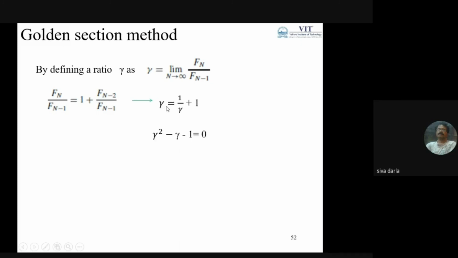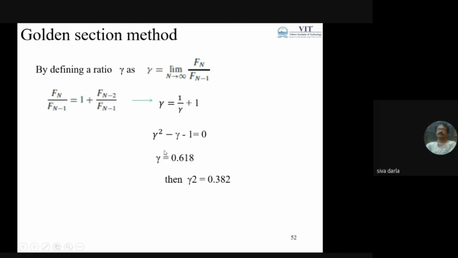Finally I can simplify this as gamma square minus gamma minus 1 is equal to 0, which is a quadratic equation. So you find the roots of gamma. One value is 0.618, which is the valid value. In that case, what about gamma square? It is 0.382. This ratio gamma is called the golden ratio or golden section.